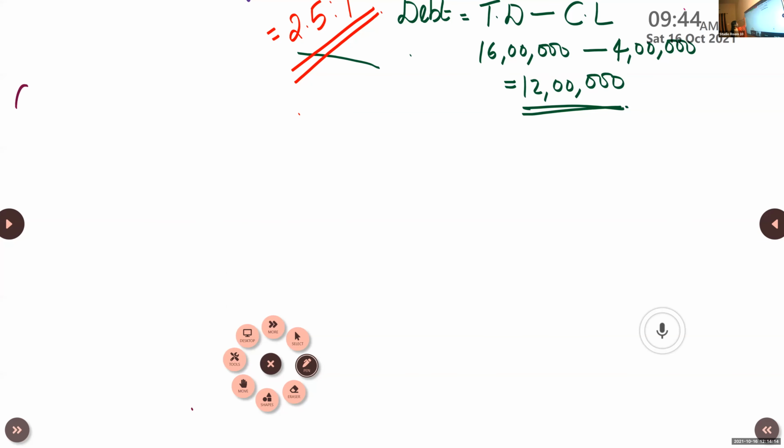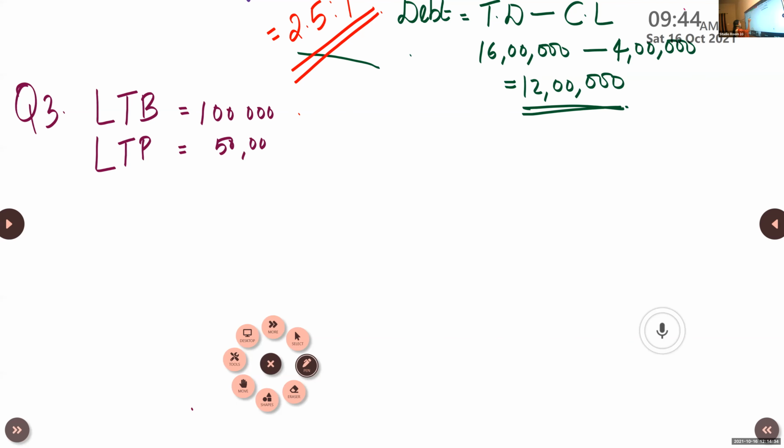Question number 3. Long-term borrowings, LTB, is equal to 1 lakh. Long-term provisions is equal to 50,000. Current liabilities is equal to 25,000.